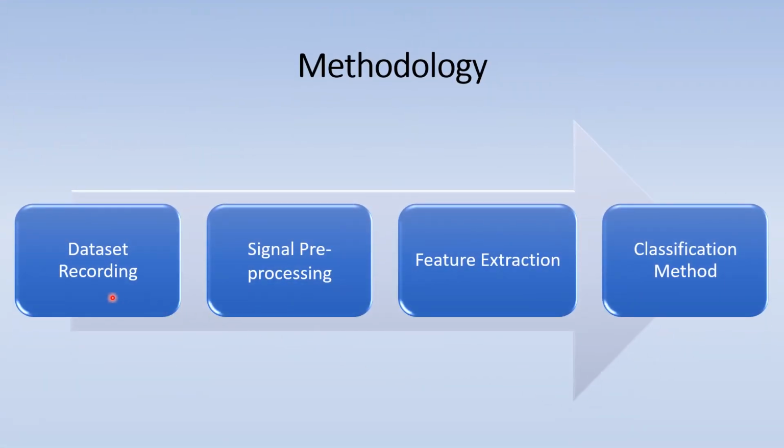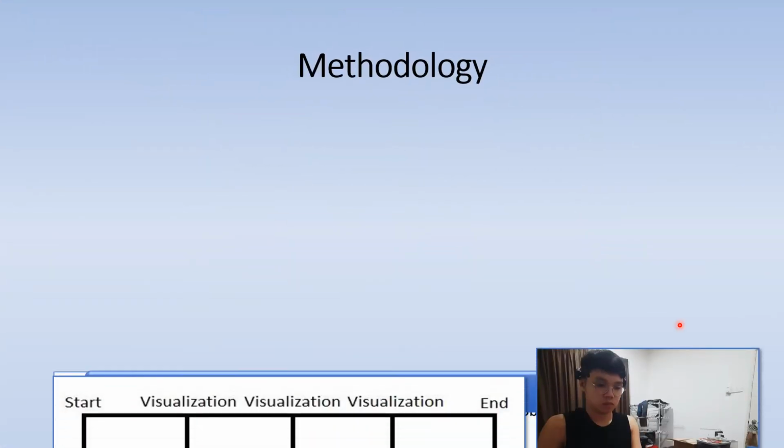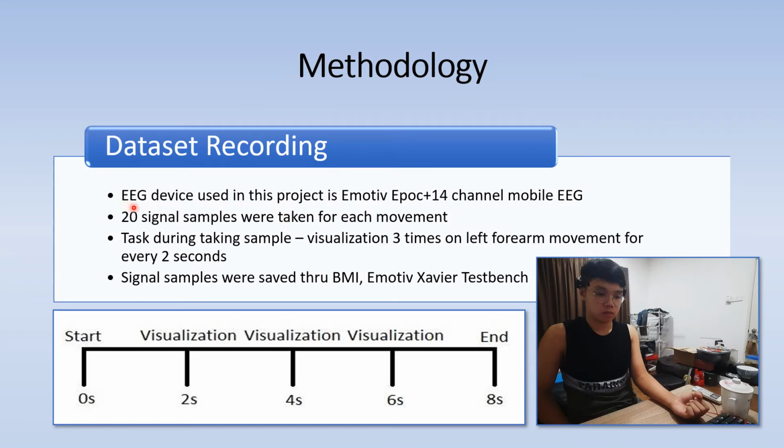The methodology of this project is divided into 4 parts: dataset recording, signal pre-processing, feature extraction, and classification method. First of all, the dataset recording. The EEG device used in this project is an Emotiv Epoc Plus 14-channel mobile EEG. 20 signal samples were taken for each movement visualization. The task during taking the sample is to visualize 3 times the left forearm movement for every 2 seconds.